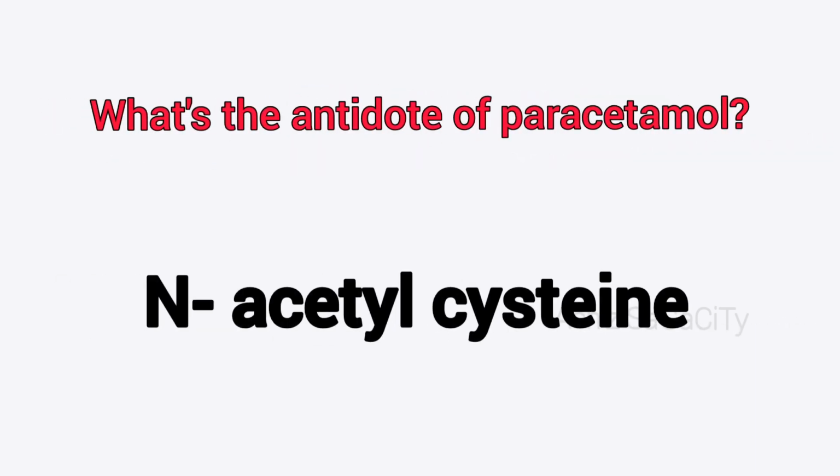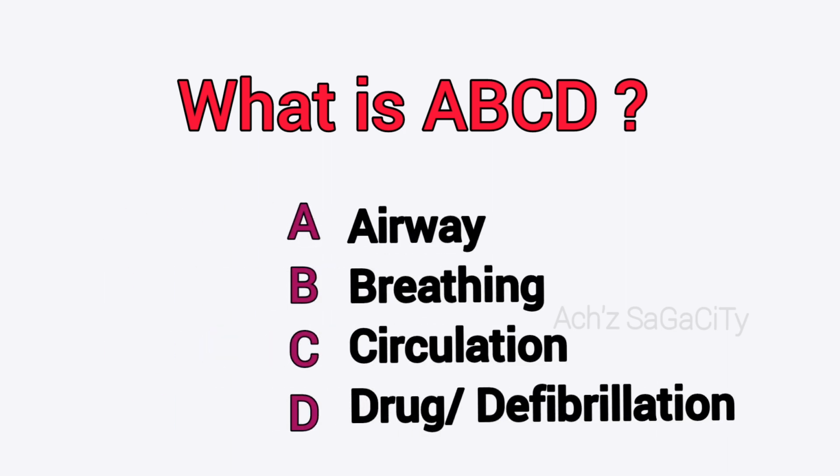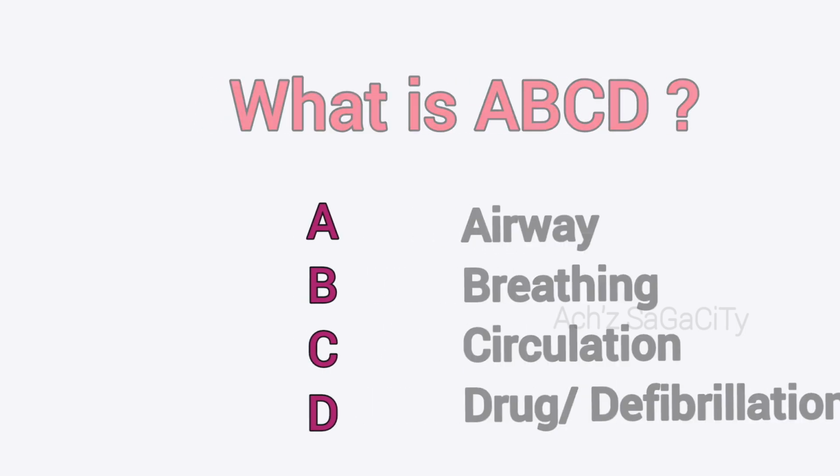What's the antidote of paracetamol? N-acetylcysteine. Then what is ABCD? You always want to remember this. A means airway, B is breathing, C is circulation, D is drug, and defibrillation. So we will do priority based care according to this.